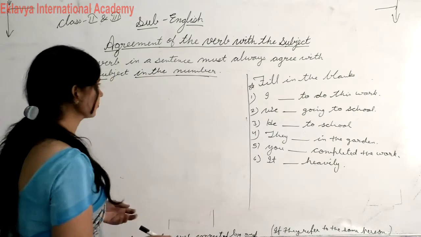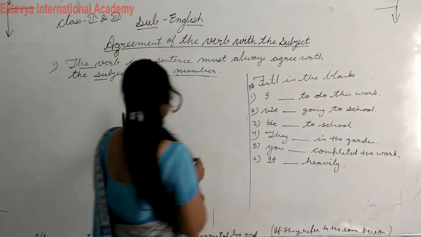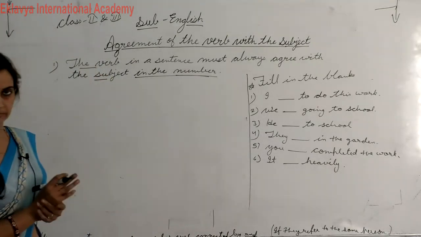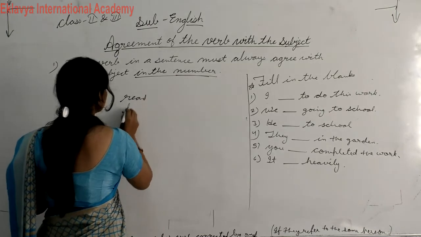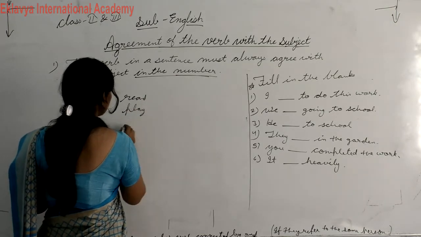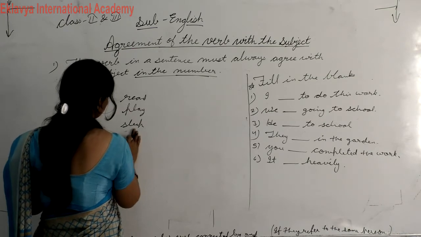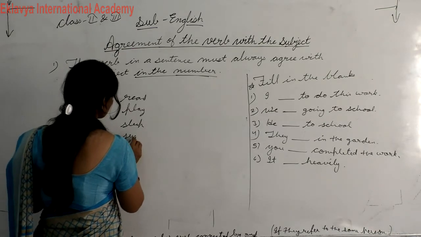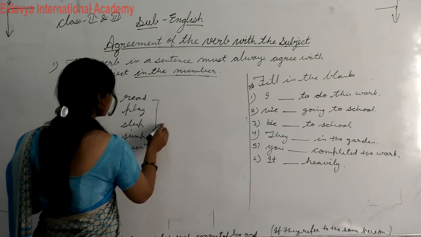Okay, student. So see here first, and how to make singular verb, like read, play, sleep, jump, run. These are plural verb.